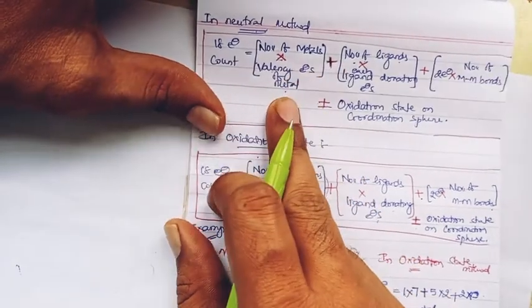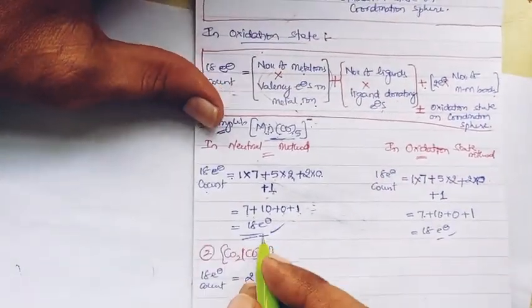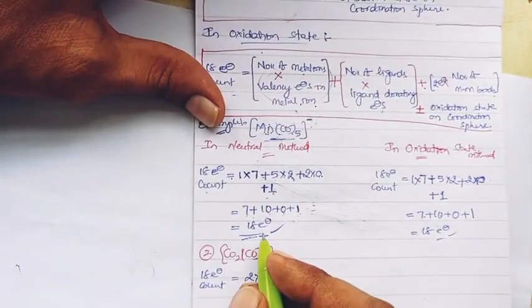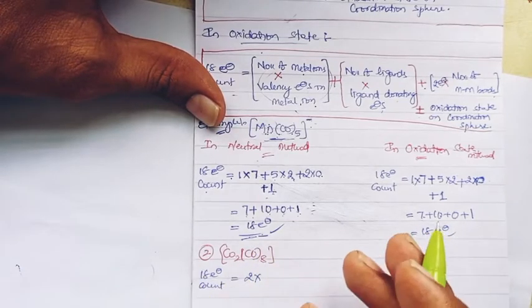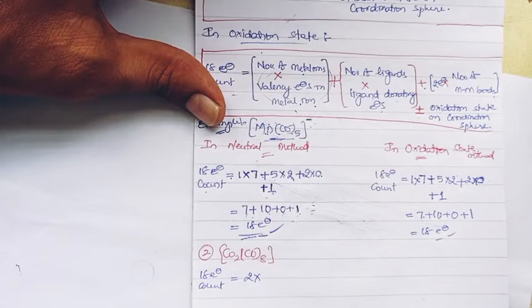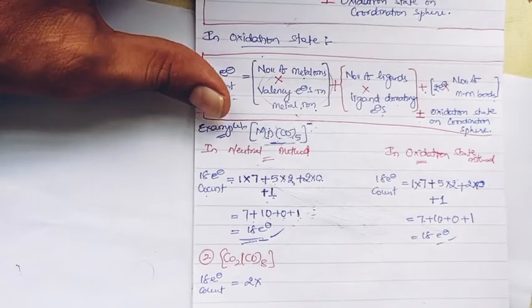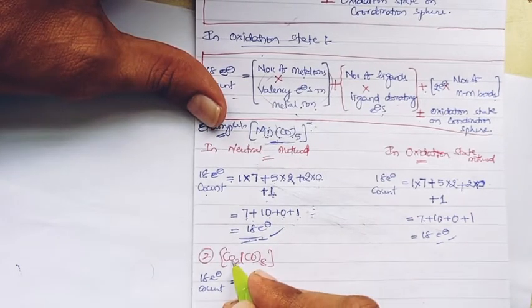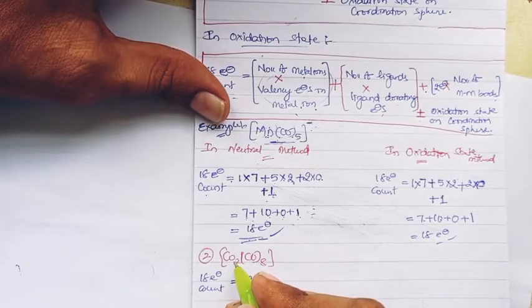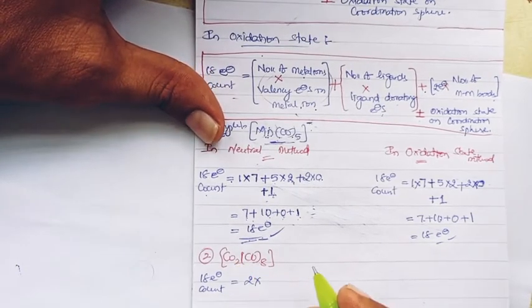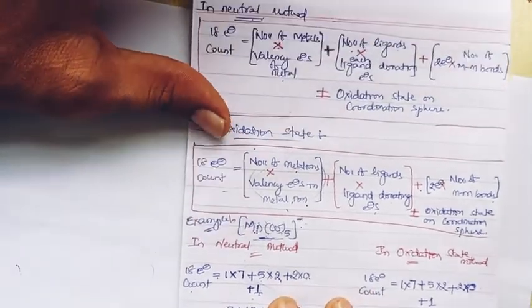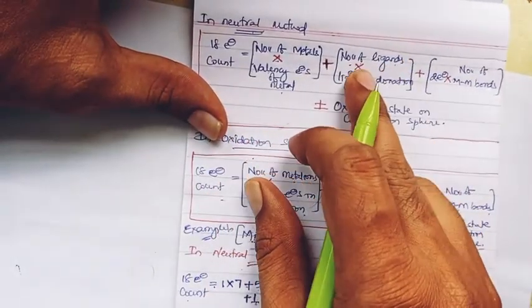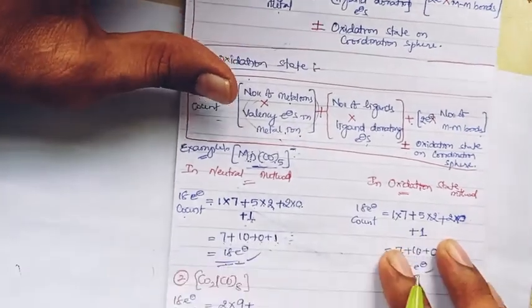valence electrons of metal. Here we have to consider the metal, no metal oxidation state, no metal ion. So don't bother about the calculation of the oxidation state of the metal ion, right? So directly considering the metal, cobalt is 3d7 4s2, in total 7 plus 2 it has 9 electrons. So plus the number of ligands into ligand donating electrons, right?